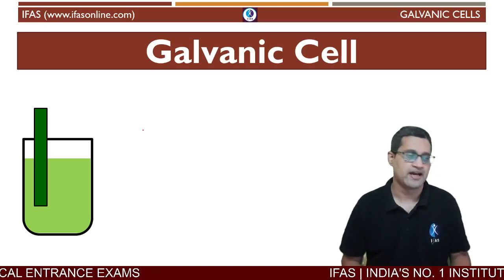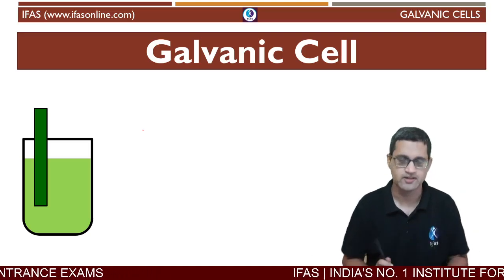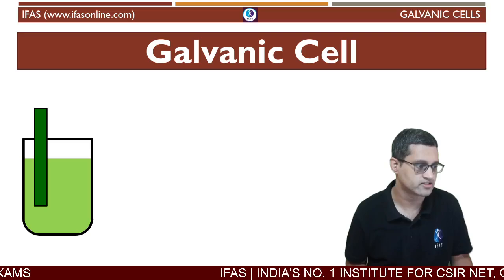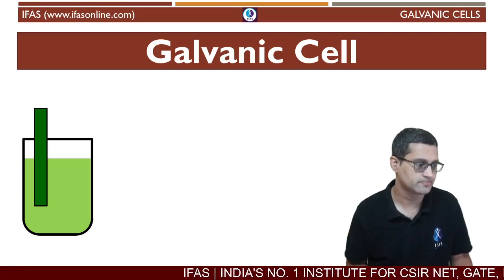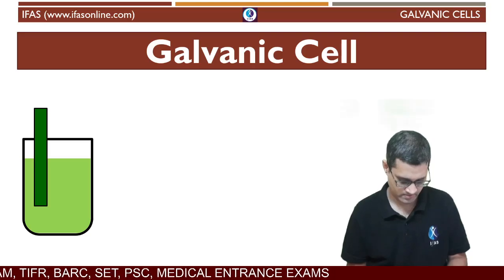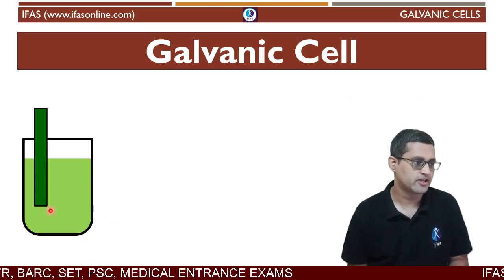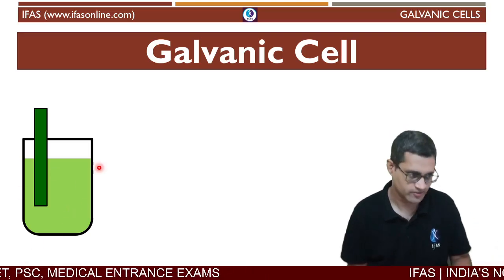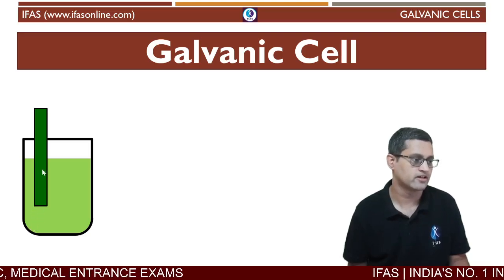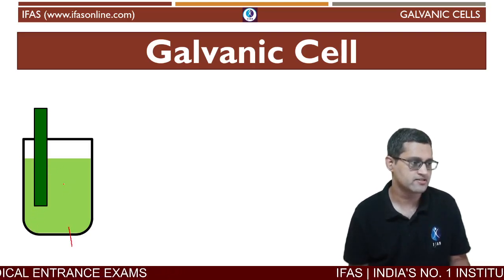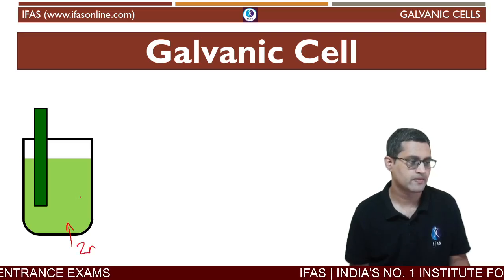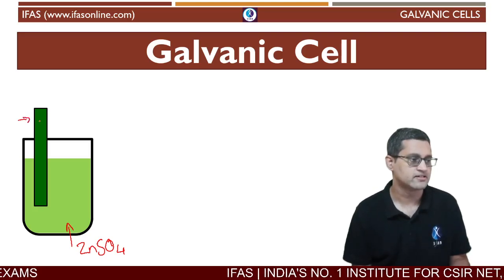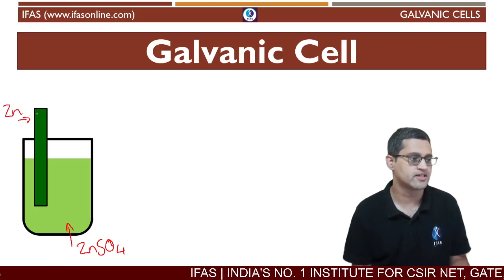Let's assume that we have a solution. Let's say this is a zinc sulfate solution, which I'll mark here in faint green, ZnSO4. And this rod is a zinc rod.